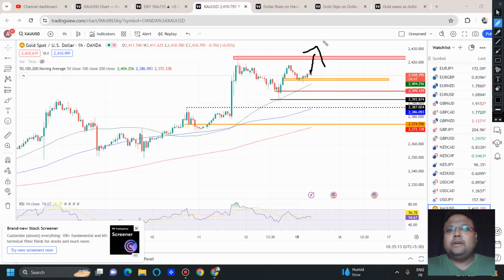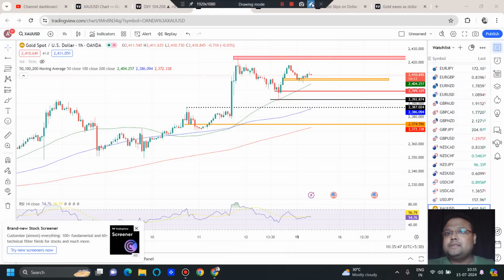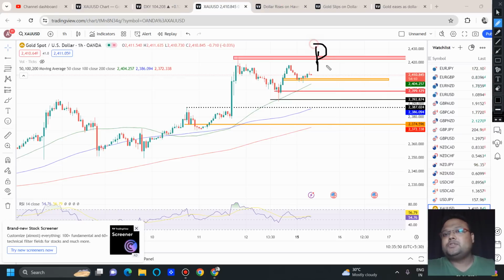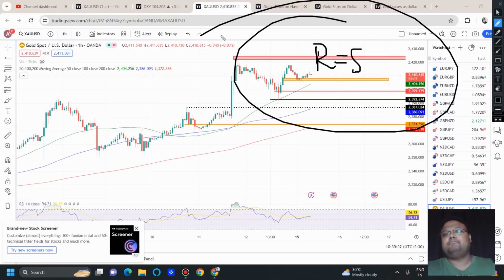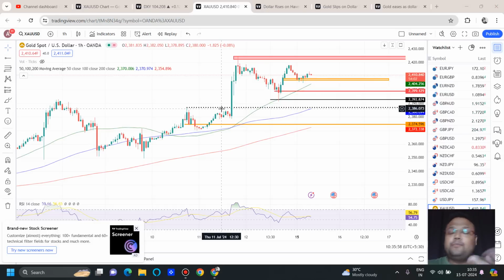You can do two things. If market comes down, you can look for buy at retracement when 2425 will be working as the new support. Or if market comes down again after grabbing some liquidity like this, you all must be familiar with liquidity grab, very popular these days, then you can look for a sell below 2425. So buy at retracement or sell below the resistance. If you see a breakout, buy at resistance means the previous resistance will be working as the new support. Got it?